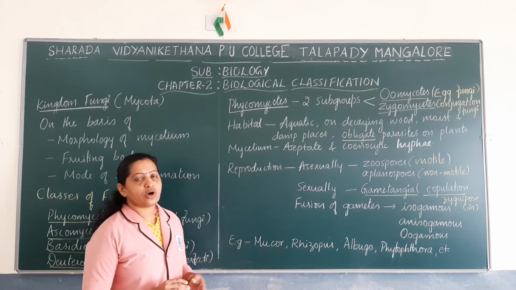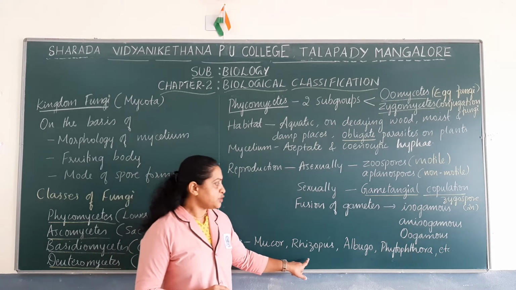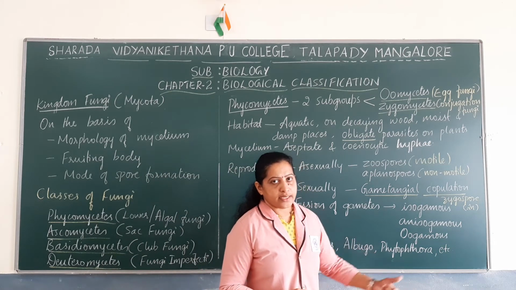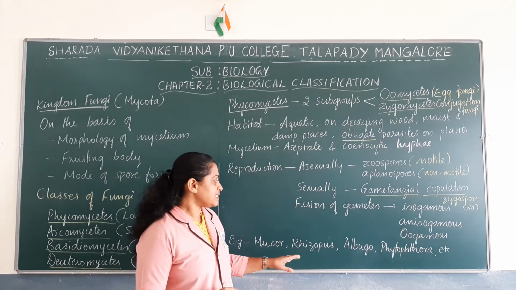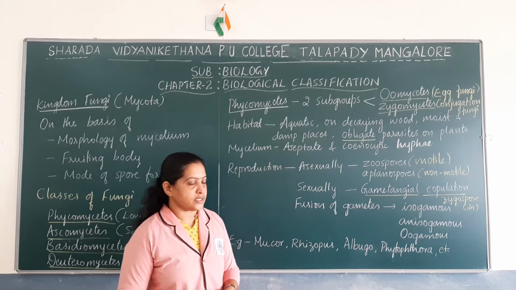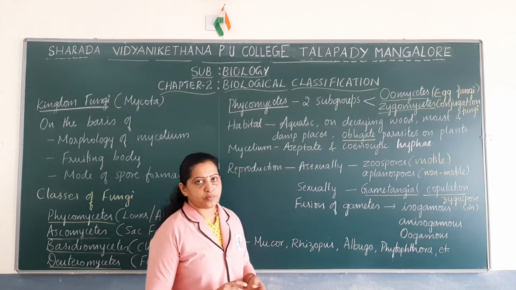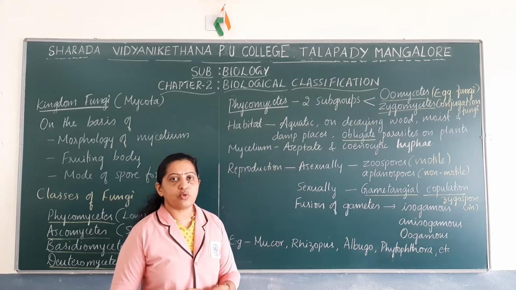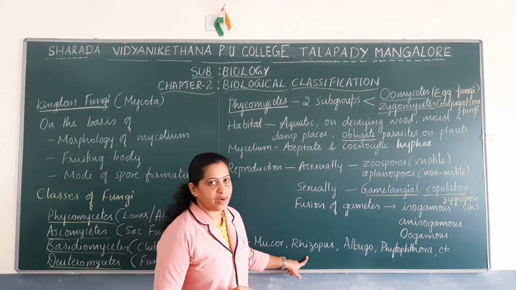Some of the members of phycomycetes are Mucor, Rhizopus, Albugo, Phytophthora, etc. There are various members under phycomycetes. You know very well about Rhizopus. You have studied it even in your 10th standard. Rhizopus is commonly known as bread mold, right?